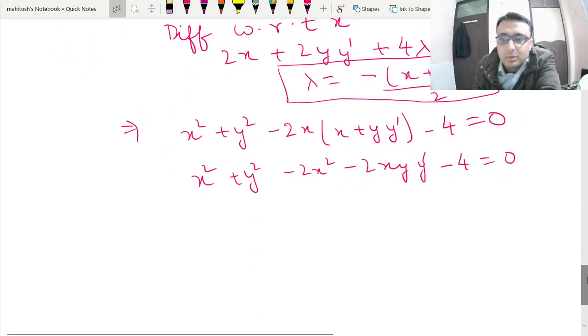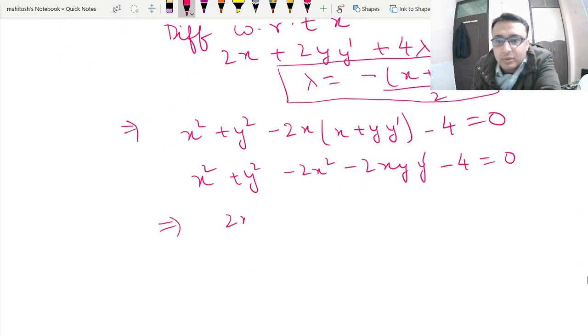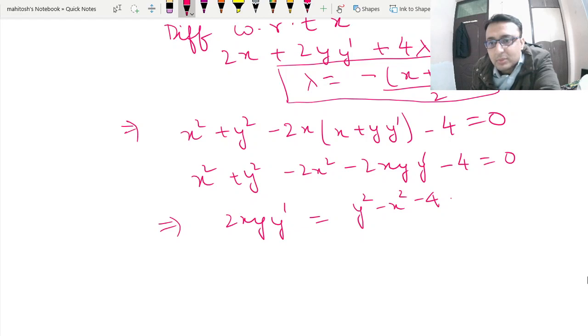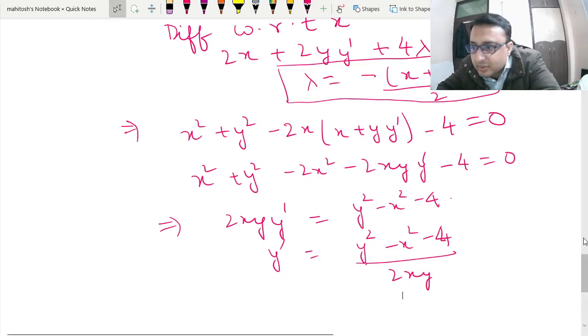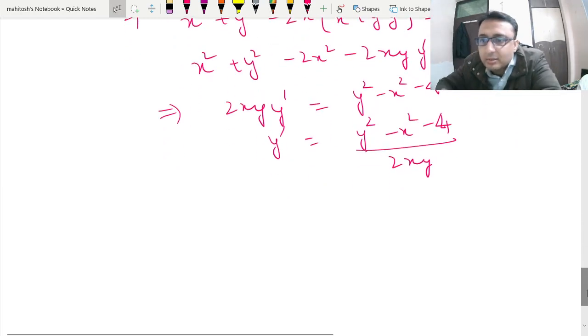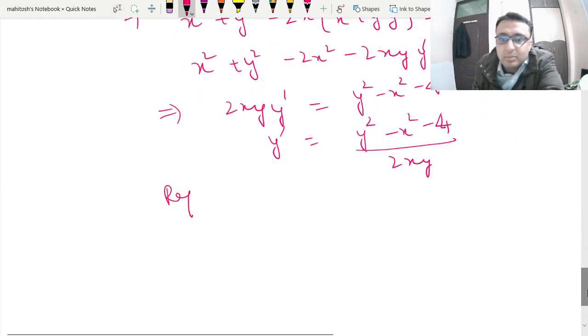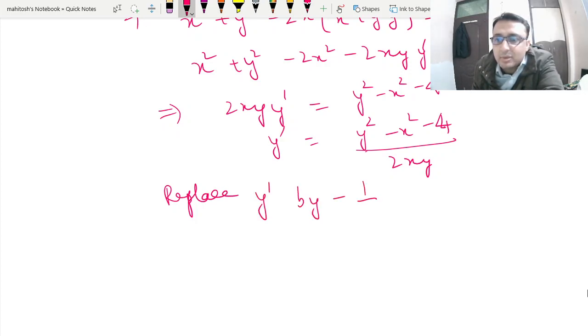Now we can write 2xy y dash is equal to y square minus x square minus 4. So y dash is equal to y square minus x square minus 4 upon 2xy. How we can solve this question afterward is that we will replace y dash by minus of 1 by y dash.